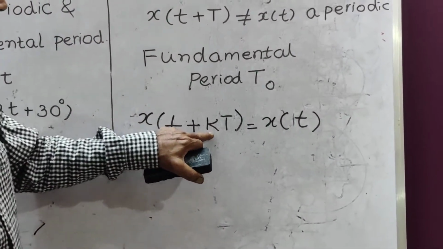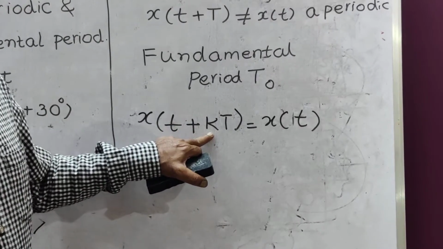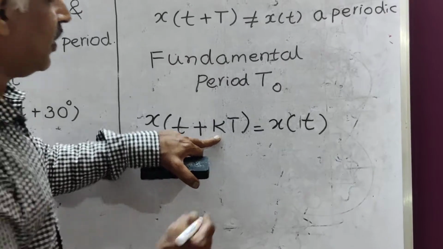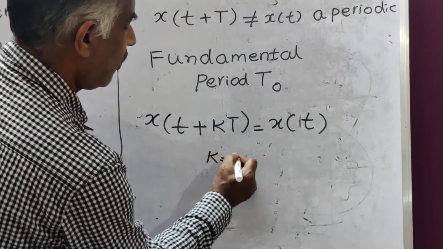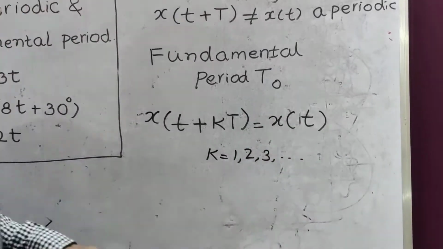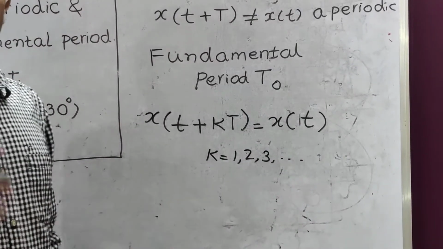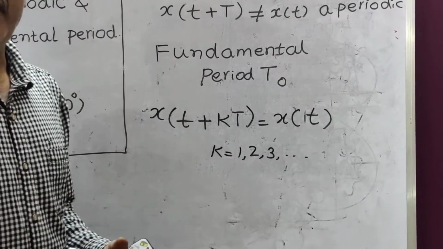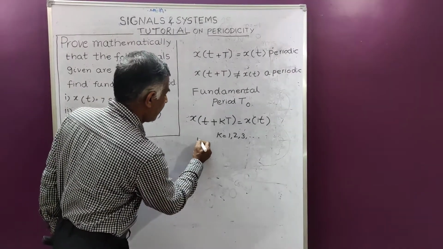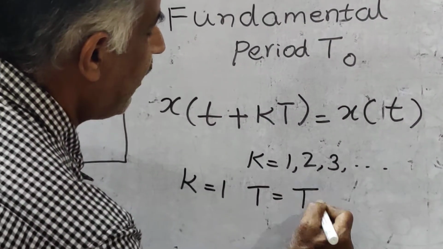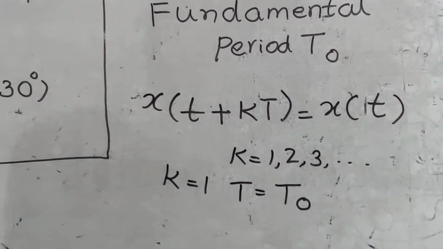Multiples are taken care of in the form of kT, where k is an integer which takes values 1, 2, 3, etc. If k is 1, then we call this the fundamental period T naught.